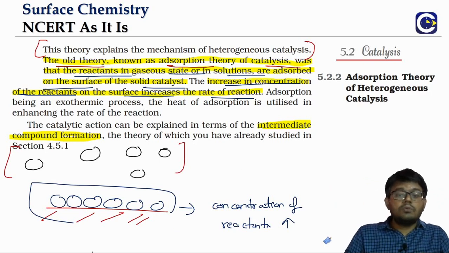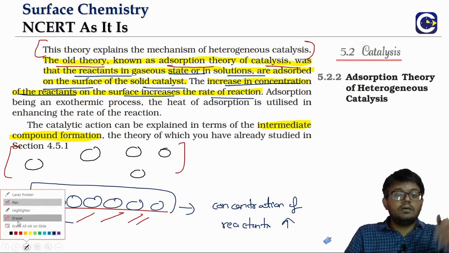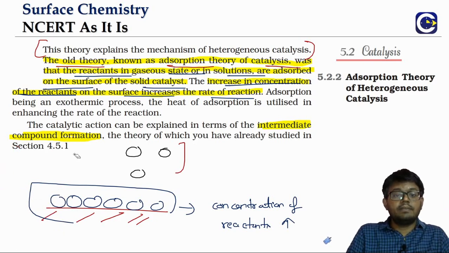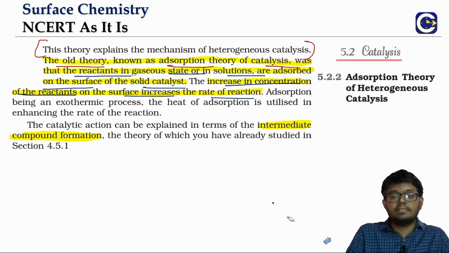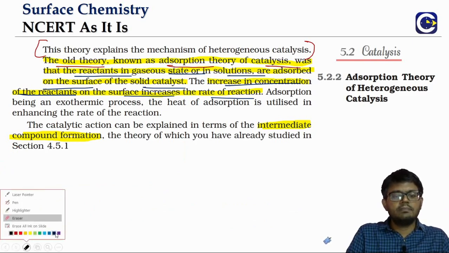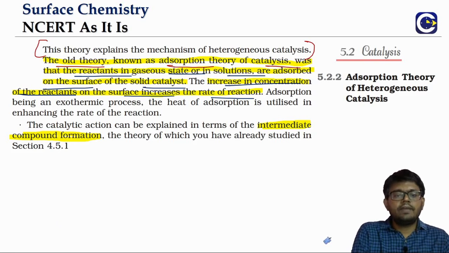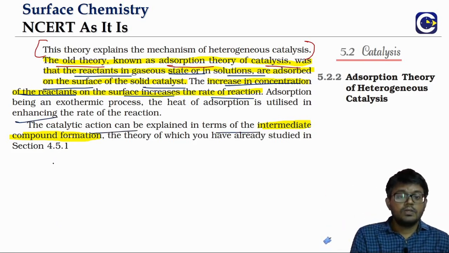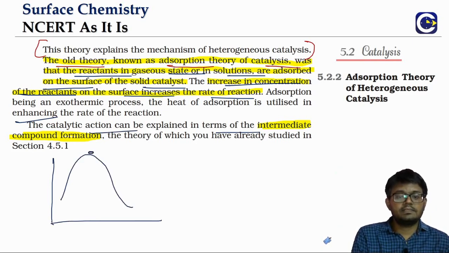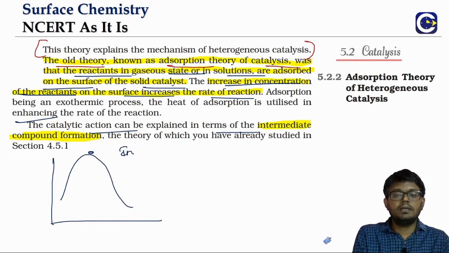There is one more theory that we have seen in our chemical kinetics, that is the intermediate compound formation. What is that? We have covered this extensively in chemical kinetics, but I'll just give you a quick idea. When we use a catalyst, the reaction will proceed through a different mechanism. Say, for example, we have a normal reaction path like this. This is the normal intermediate stage.